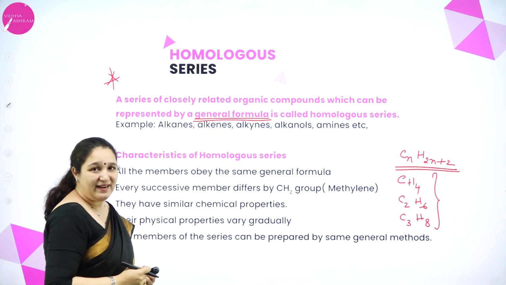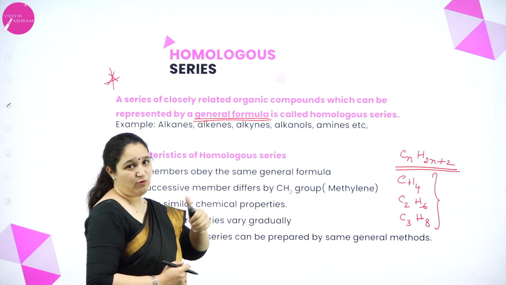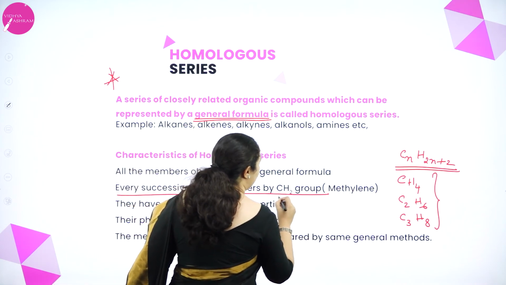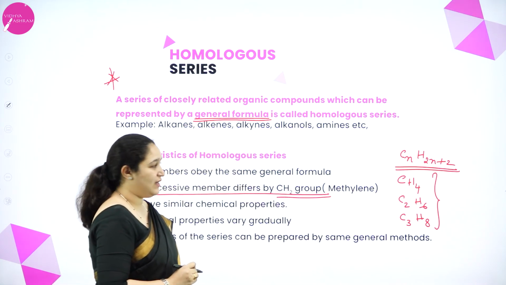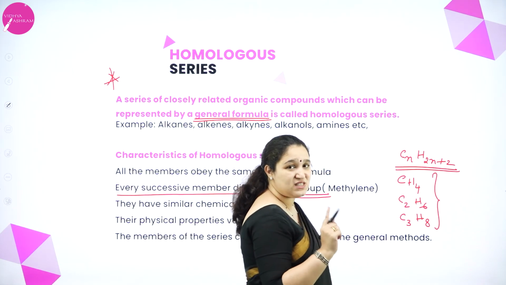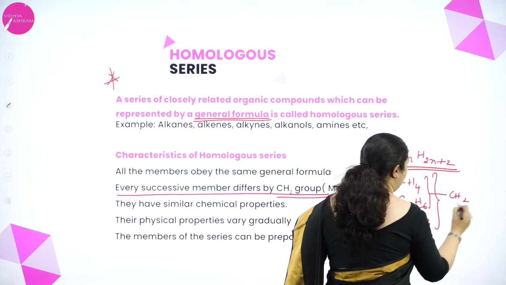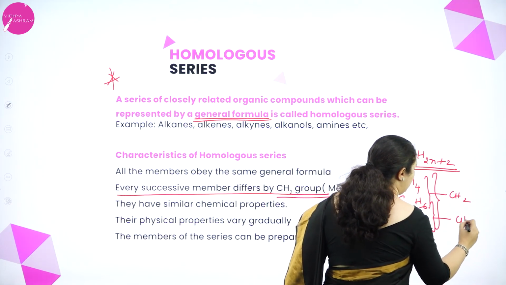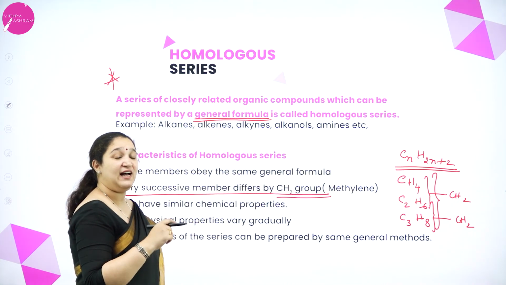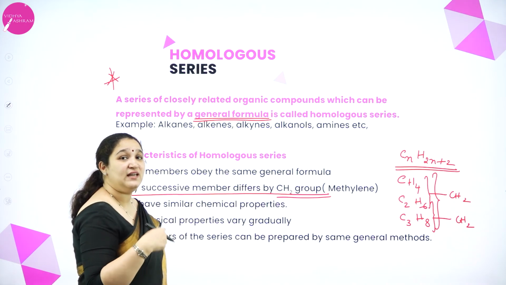So, what are the characteristics of homologous series? All the members obey the same general formula. Okay. Next, every successive member differs by a CH2 group. You can see here, CH4 to C2H6 is differing by just a CH2 group. The difference from this to this is a CH2 group. The difference from this to this is again one more CH2 group. Correct? So, they differ by every methylene group. CH2 group is called the methylene group.